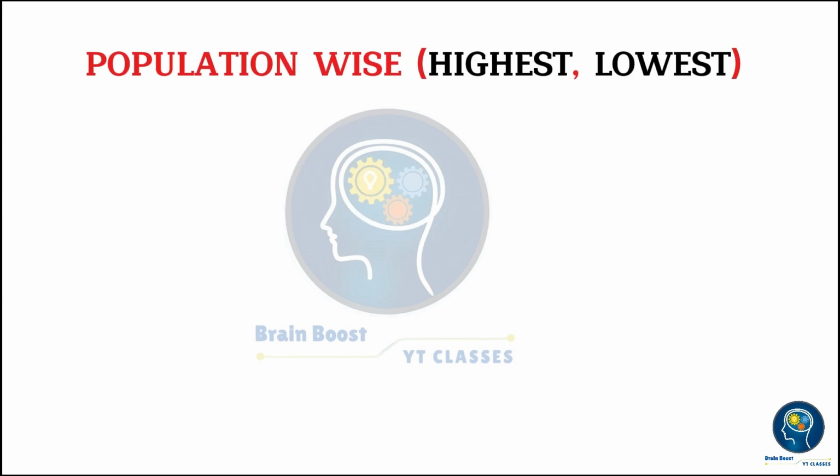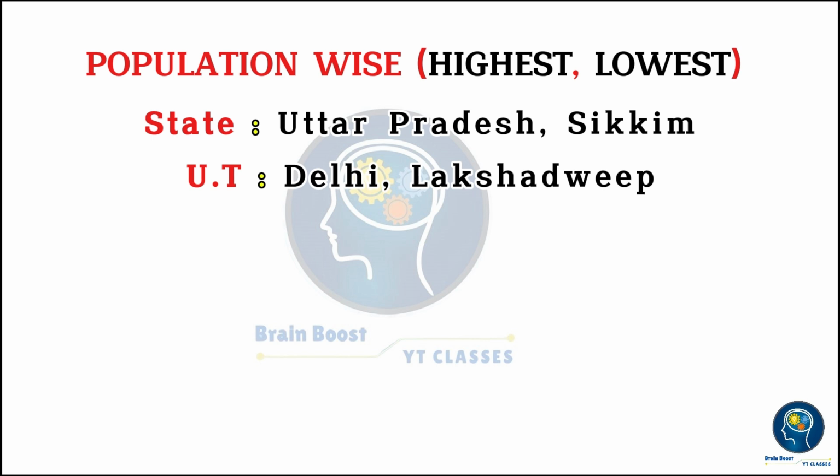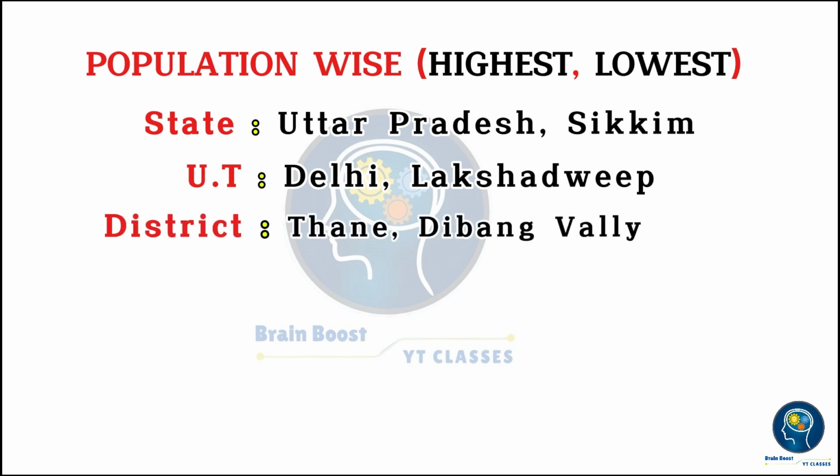Population-wise highest, lowest. State: Uttar Pradesh, Sikkim. UT: Delhi, Lakshadweep. District: Thane, Dibang Valley, Arunachal Pradesh.